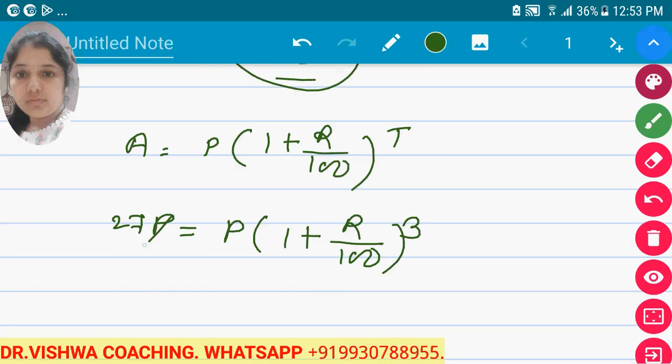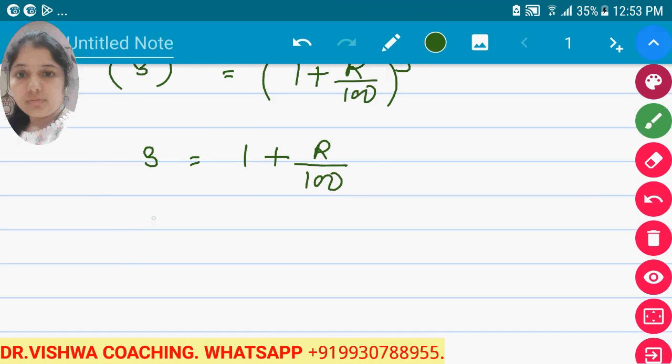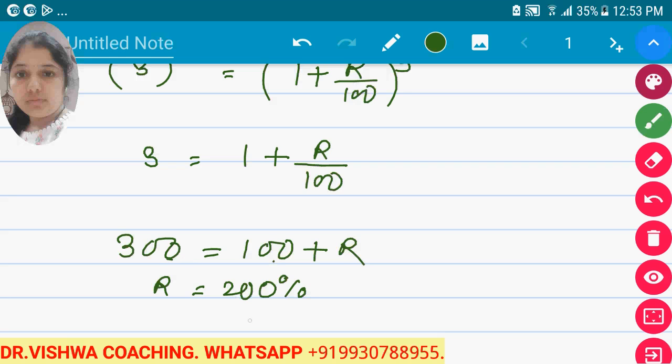Okay, now this P will get cancelled. Now 27 is the cube of 3, and this is (1 plus R upon 100) cubed. Now we take the cube root of everything, so it becomes 3 is equal to 1 plus R upon 100. We multiply both sides by 100, so it becomes 300 is equal to 100 plus R. Now R is equal to 200%, since 300 minus 100 gives us the value 200%.